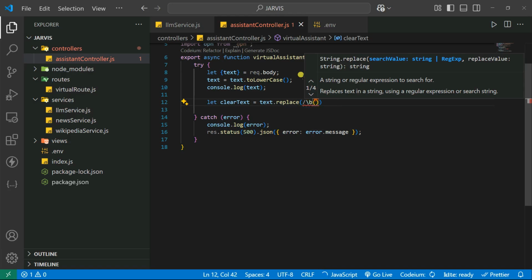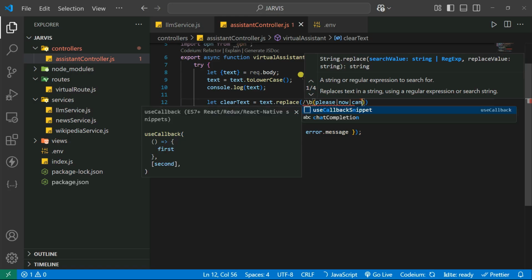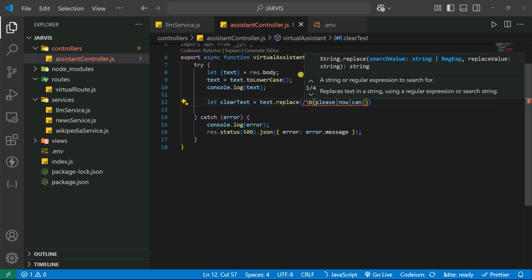So we have the "please", so let's say please, and then we need to give it here some kind of thing like that. So highlight it, yeah, like that. And then you have the "now", let's say "can you", and also the "kindly". Those kinds of things will actually be removed from our input variables.